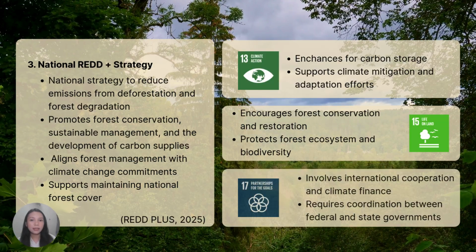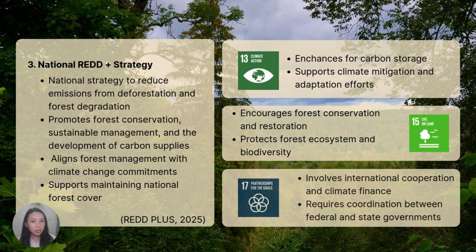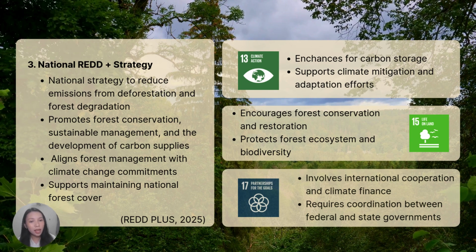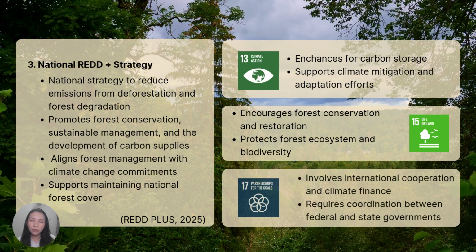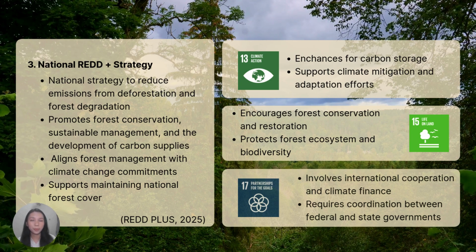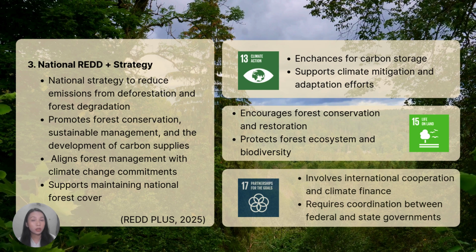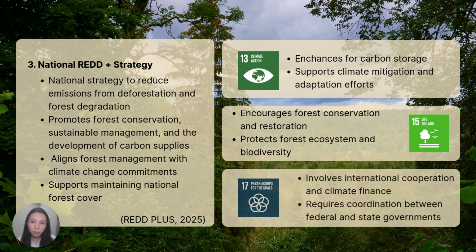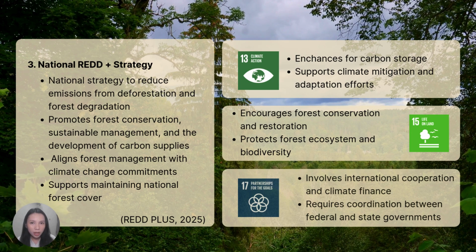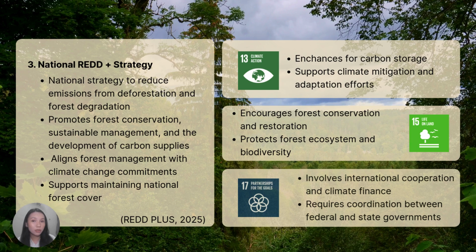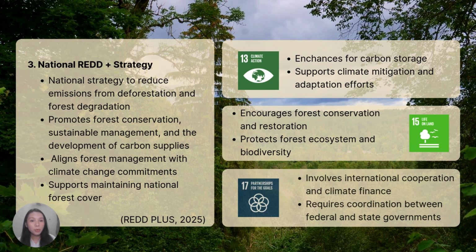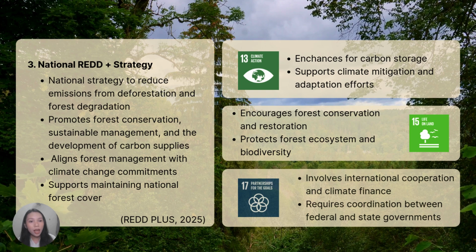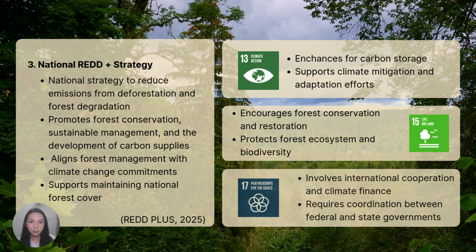Last but not least is the National REDD Plus Strategy, which aims to reduce emissions from deforestation and forest degradation in Malaysia. It is mainly linked to SDG 13, Climate Action, because it focuses on reducing carbon emissions from the forest. It is also supported by SDG 15, Life on Land, by promoting forest conservation and protecting forest ecosystems.